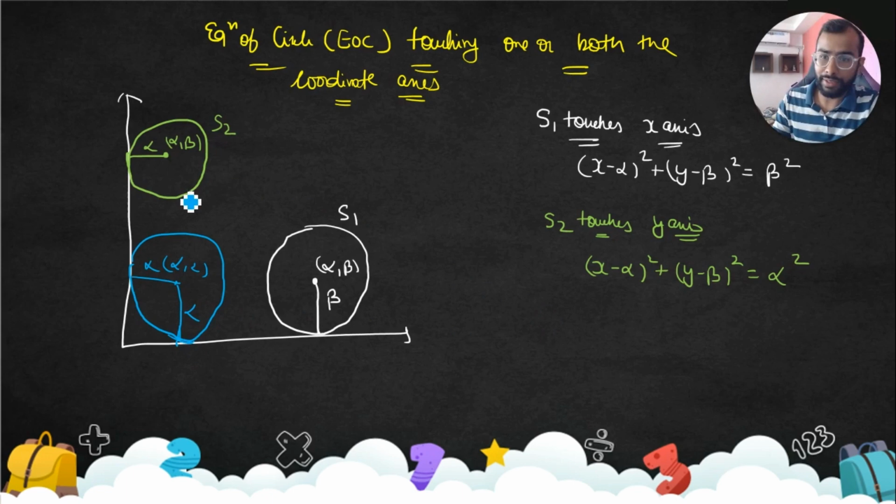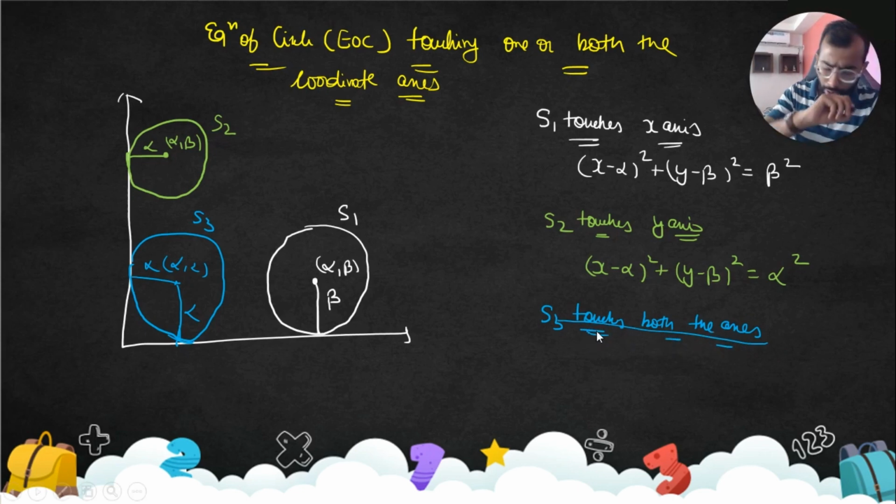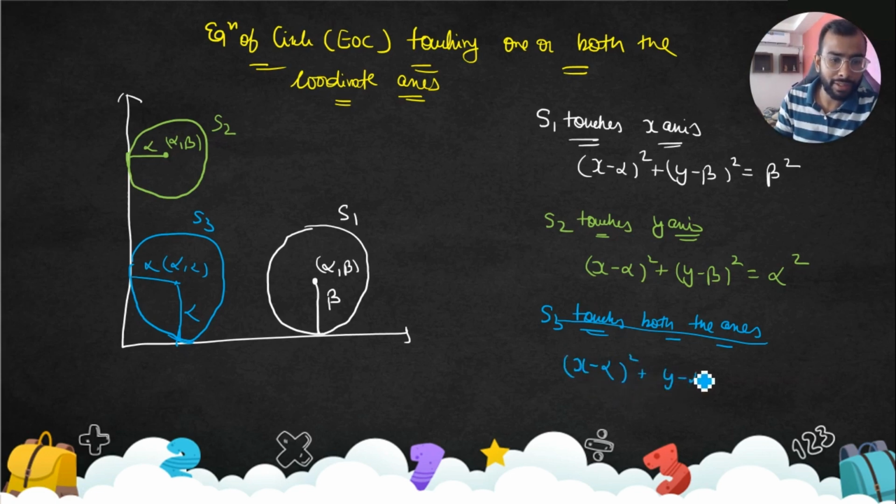So S3, when we talk about S3, touches both the axes. Okay, S3 touches both the axes. The center is alpha comma alpha, obviously we know that. And let's write the equation. So it's (x minus alpha) square plus (y minus alpha) square is equal to alpha square.